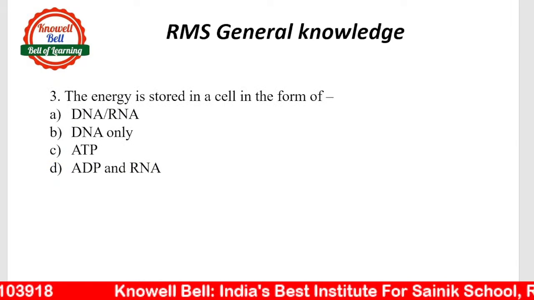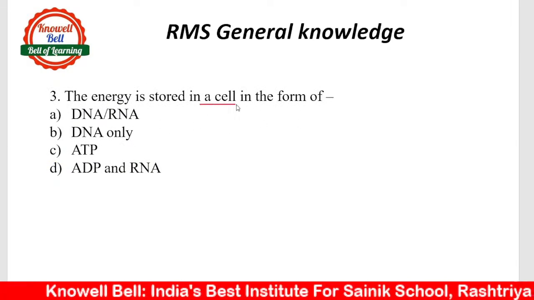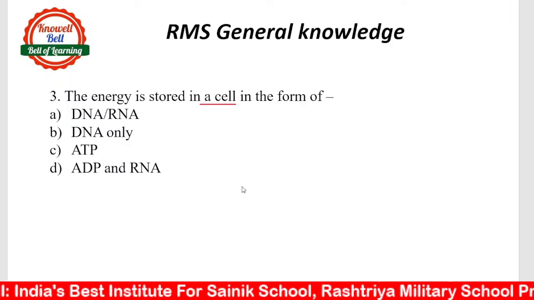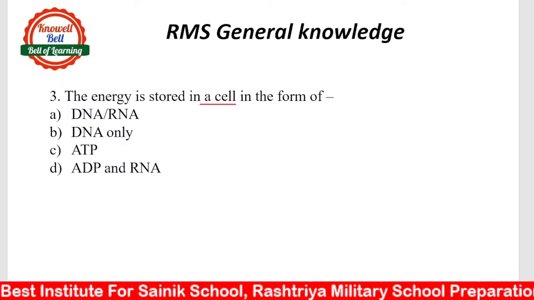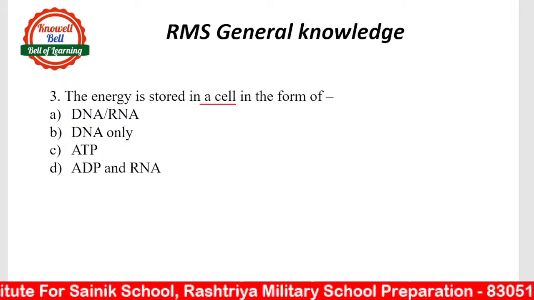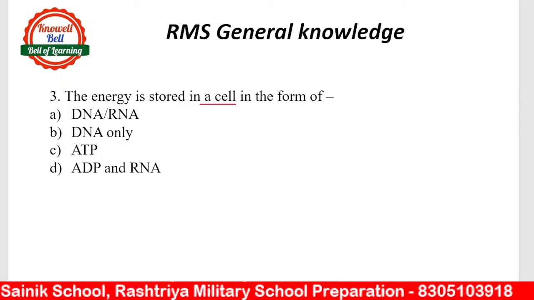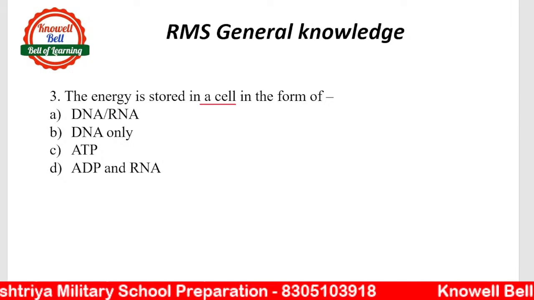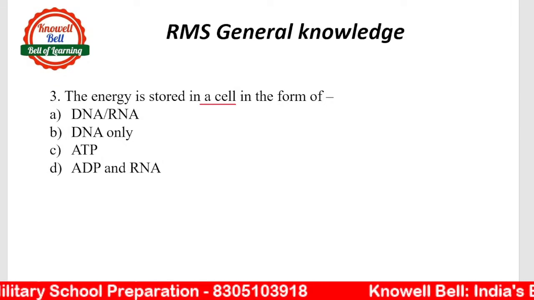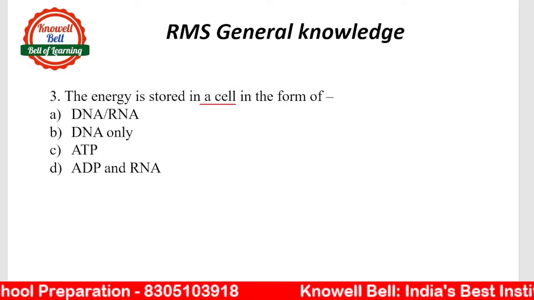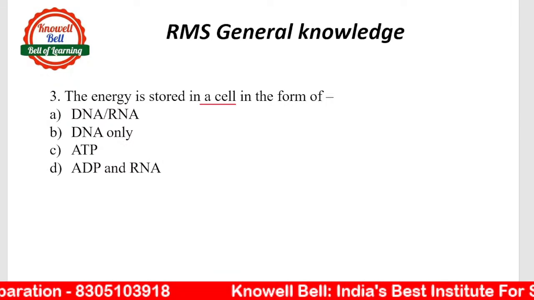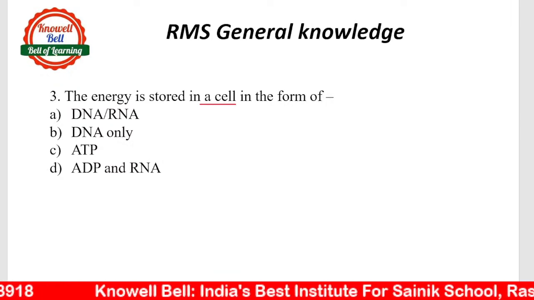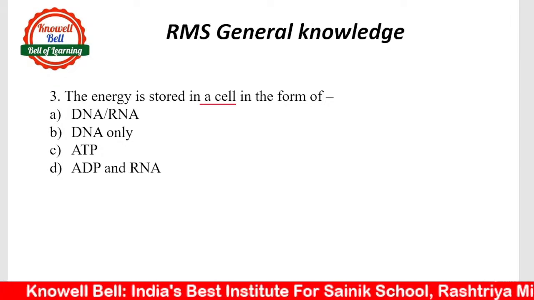Next question, question number 3. Energy is stored in the cell in the form of: DNA or RNA, DNA only, ATP, option D, ADP and RNA. If anyone watched the last session, the session we did on cells and tissues, there we discussed this question, although that was for class 9. In what form do we store energy in the cell? In the form of DNA, RNA, ATP, or ADP and RNA.